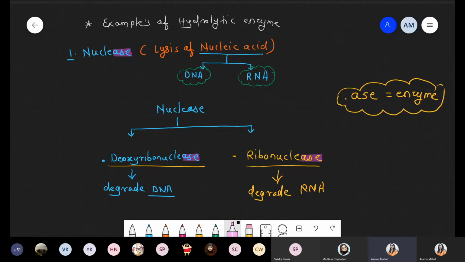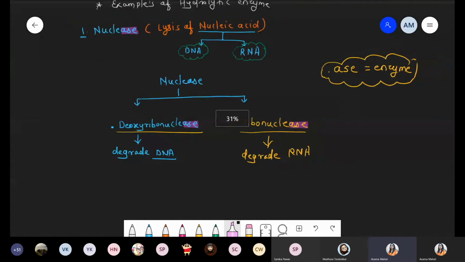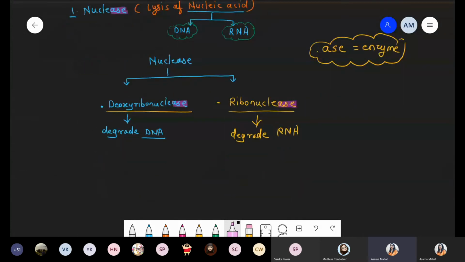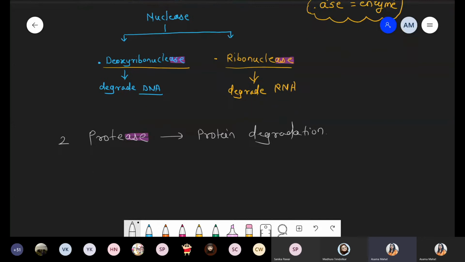Now after nuclease, we are talking about protease. Again at the suffix, second enzyme, protease, and again at the suffix there is a presence of ASE. Its name represents protease, responsible for protein degradation. It is responsible for degradation of protein, unwanted protein. Okay, unwanted protein. Now another one, that is peptidase.